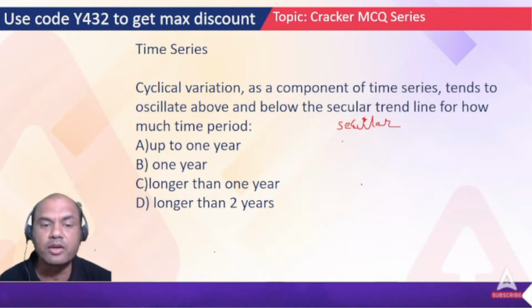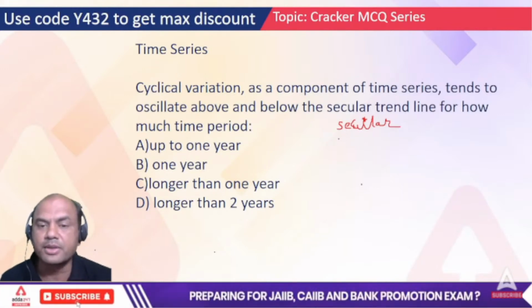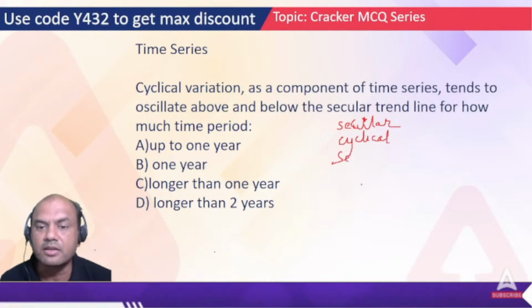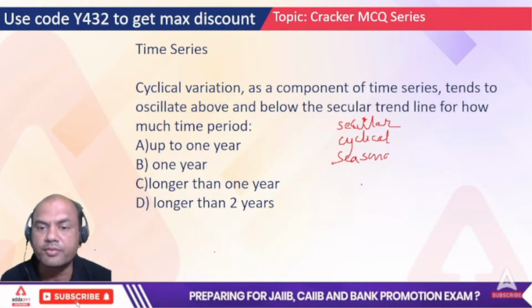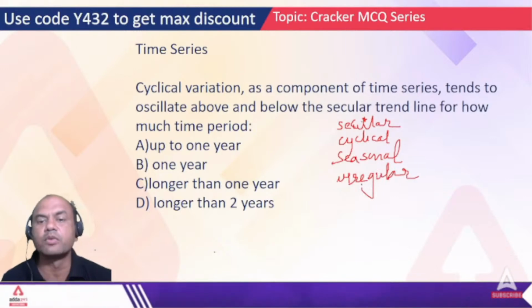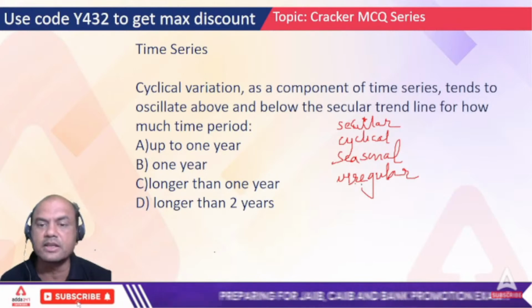Then second is cyclical, shorter, within 1 year, right? Then seasonal, more than 1 year. And last is irregular, right? So these are the 4 trends: secular, cyclical, seasonal and irregular.